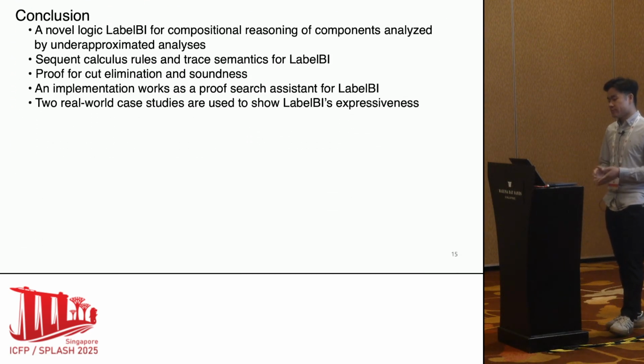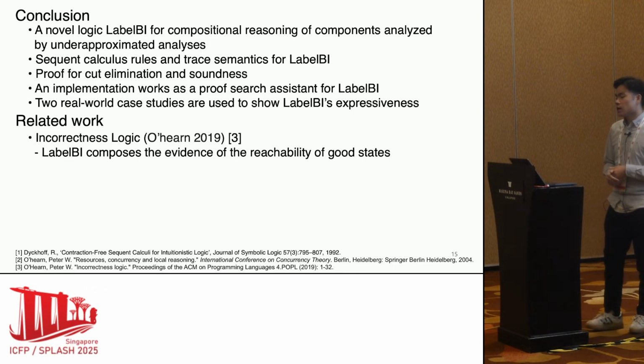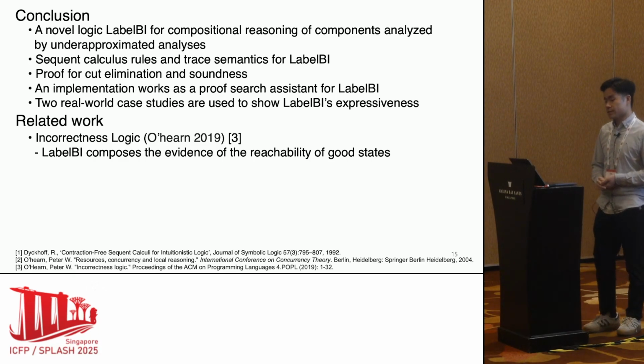This is a summary of our contributions, which I will not repeat again. There is also other work that considers under-approximation, for example, incorrectness logic. However, it composes the evidence for the reachability of bad states, aiming to find bugs, while label BI works on the reachability of good states.